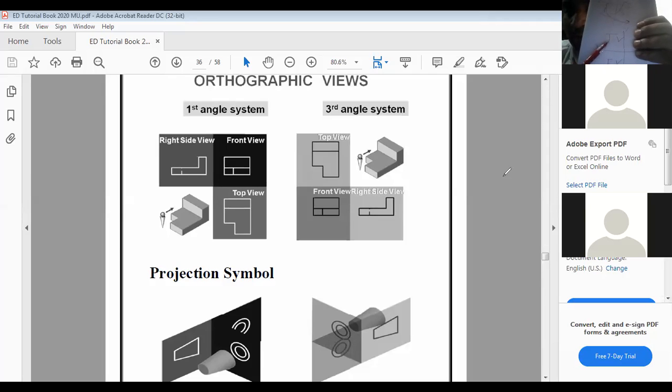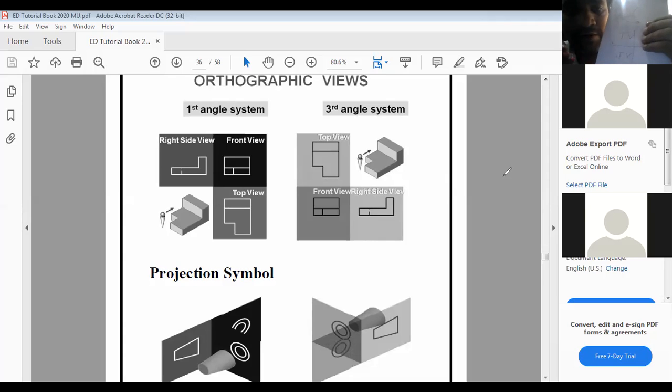Top view will come above the axis. In the first angle projection method, front view will be above the x-axis. Here due to rotation, there will be a flip. So in the third angle projection method, which is making the third quadrant, top view will come above the x-axis and front view will go below the x-axis.